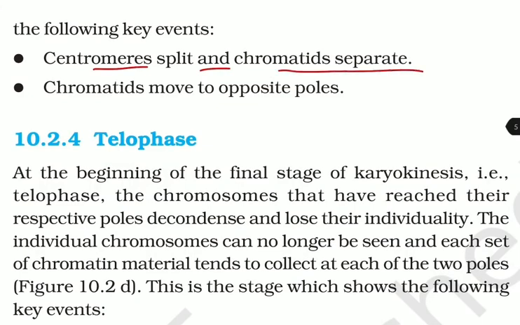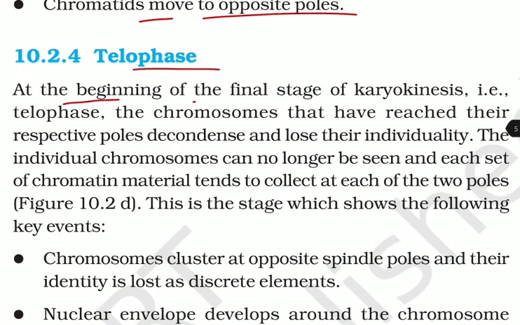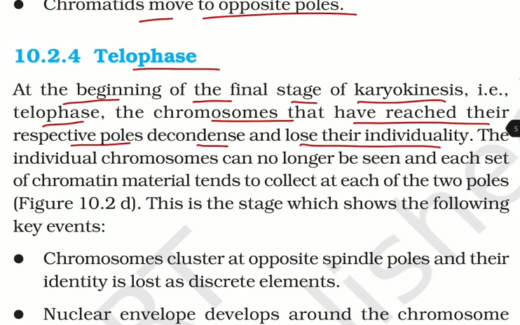Centromeres split and chromatids separate. Chromatids move to the opposite poles. Telophase. At the beginning of the final stage of karyokinesis, that is telophase, the chromosomes that have reached their respective poles decondense and lose their individuality.